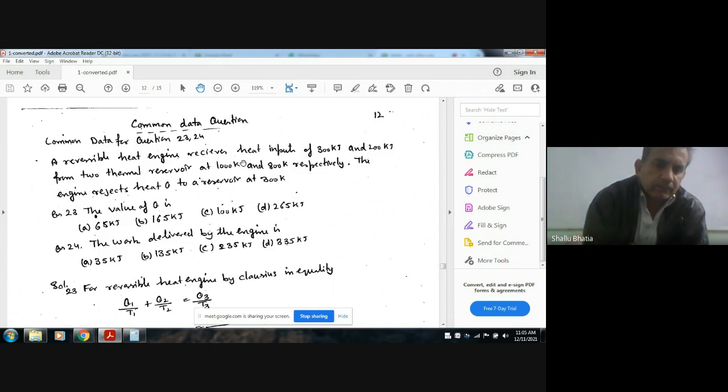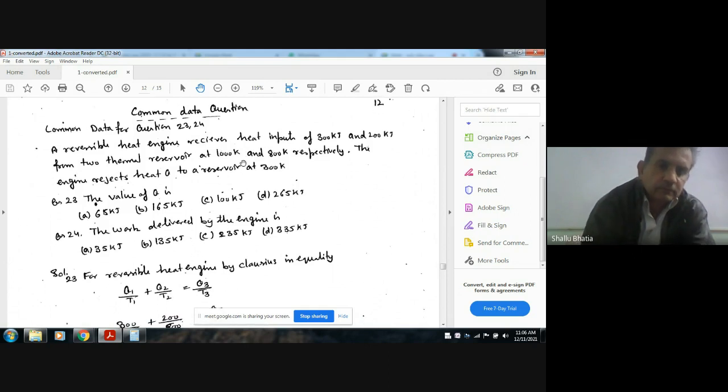Question 23, the value of Q3 is: option A 65 kilojoule, option B 165 kilojoule, option C 100 kilojoule, option D 265 kilojoule. Question number 24, work delivered by the engine: A 35 kilojoule, B 135 kilojoule, C 235 kilojoule, D 335 kilojoule.